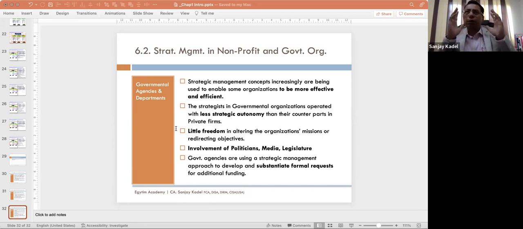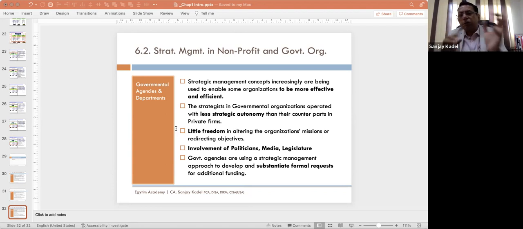Differentiation means creating uniqueness of your product or your service or your business, something like Apple. Cost leadership is where you do the business with reduced pricing for the customers, and you achieve that reduced pricing by lowering your per unit cost.